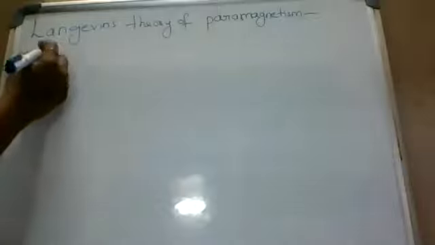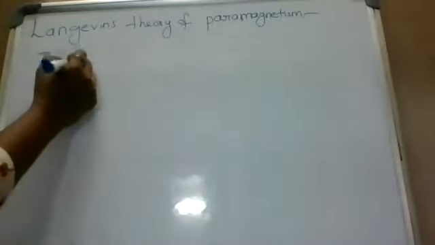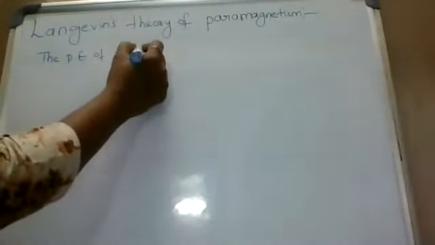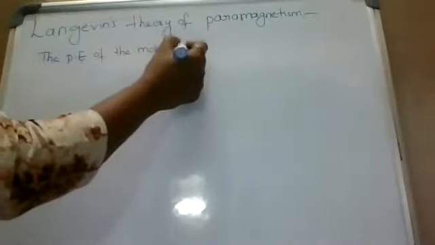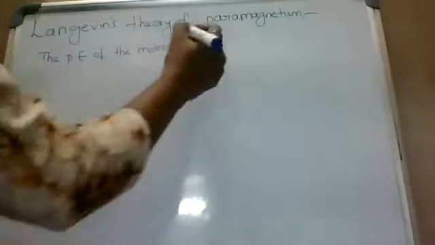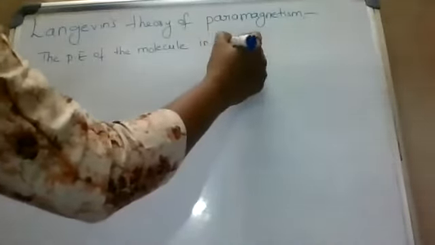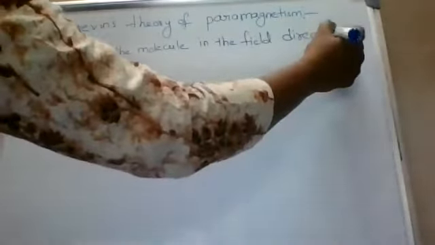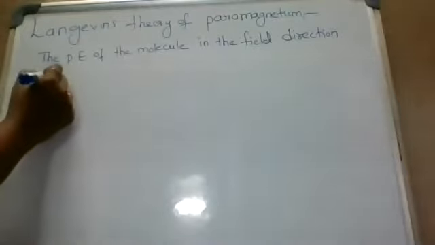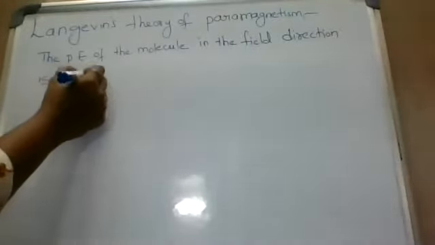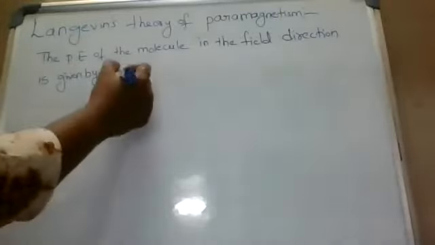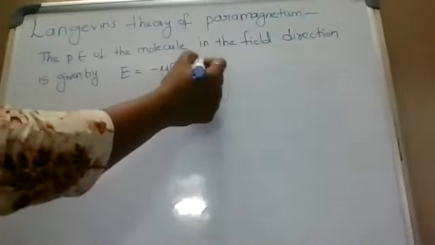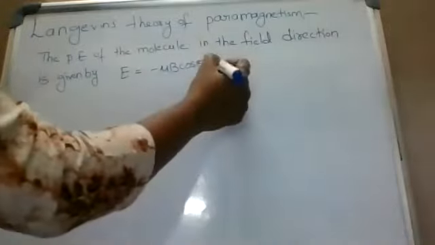So the potential energy of the molecule, the potential energy of the molecule in the field direction, is given by capital E equal to minus mu B cos theta. This is equation 1,